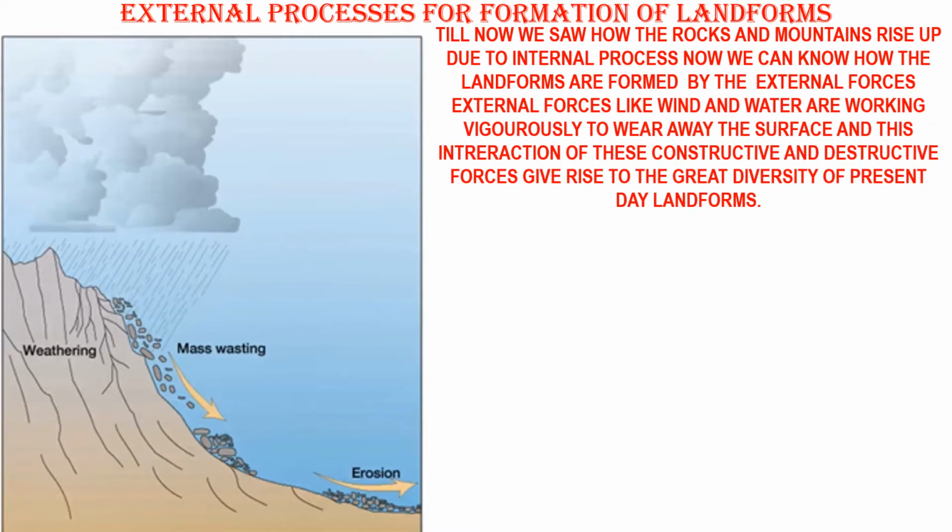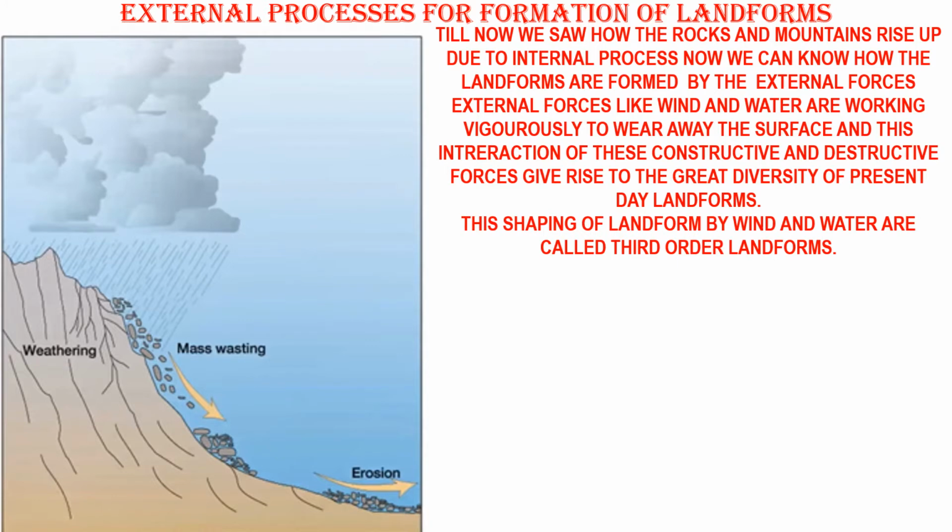External forces like wind and water are working vigorously to wear away the surface, and the interaction of these constructive and destructive forces gives rise to the great diversity of present day landforms. So, external forces like wind and water play a vital role in the formation of these landforms. There are constructive and destructive ways of forming landforms by these two main elements, air and water. This shaping of landforms by wind and water is called the third order of landforms.